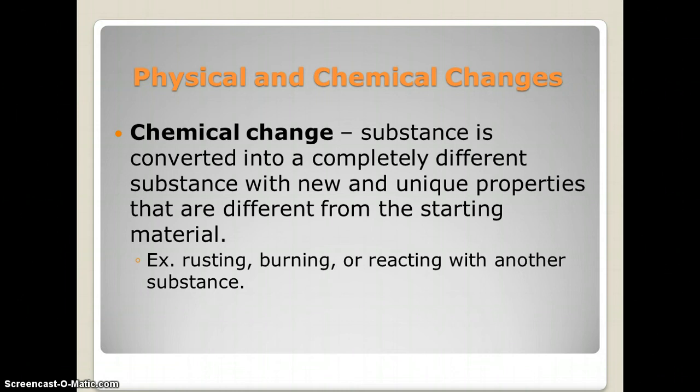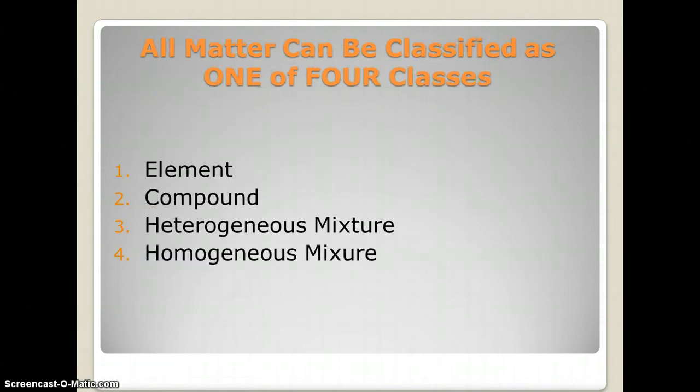So chemical changes. Substances are converted into a completely different substance with new and unique properties that are different from the starting material. So rusting, burning, or reacting with another substance are examples of this. For example, let's say you have a piece of wood and you light it on fire, and it starts to burn. That's that chemical reaction there. When that burning is finished, you're going to have something completely different than that piece of wood that you started out with. You're going to have ashes, you might have some hot coals on there as well. So it's completely different than that piece of wood you started with at the beginning.